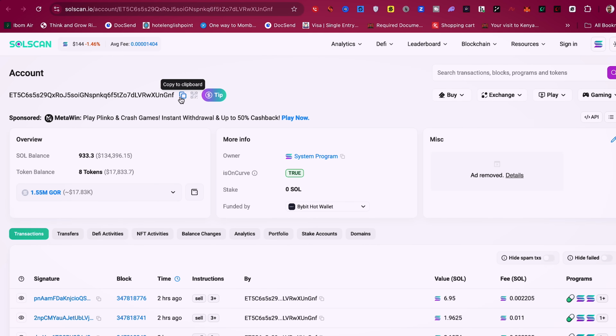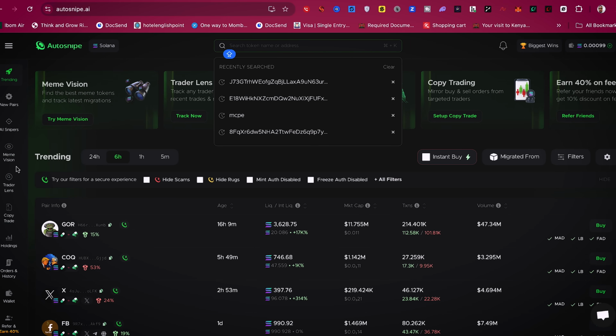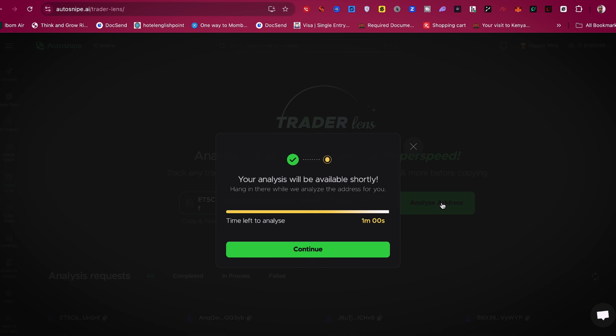Now just copy his wallet address and go to this platform called AutoSnipe. I'm going to leave the link to sign up on this platform in the description. This is one platform I use to trade meme coins a lot, but I also use it to see the profitability of people's wallets. So you can come here to this section called Traders Lens, and you paste the wallet address of this person. Click on Analyze Address, and it's going to take a few seconds to analyze this.